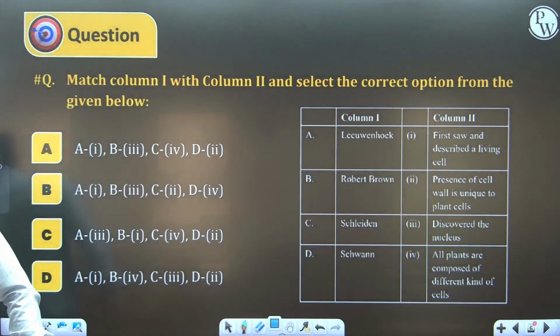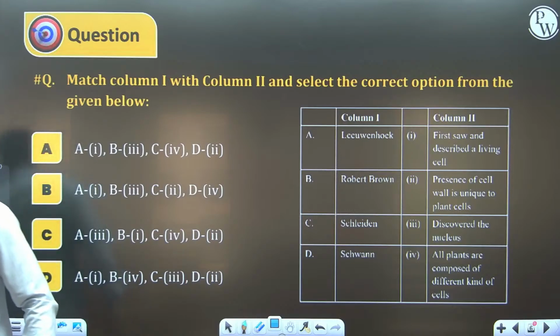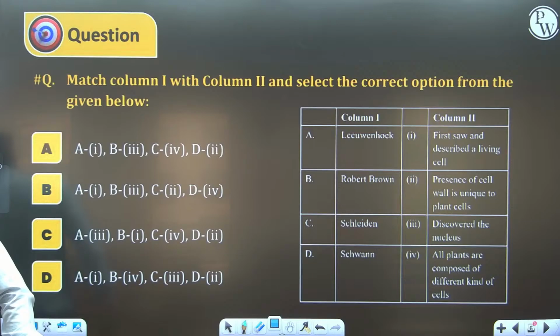I am with you. I am in the chat. Yes, everyone, what is the answer? 21 students joined in the chat. You have a time of 10 seconds.